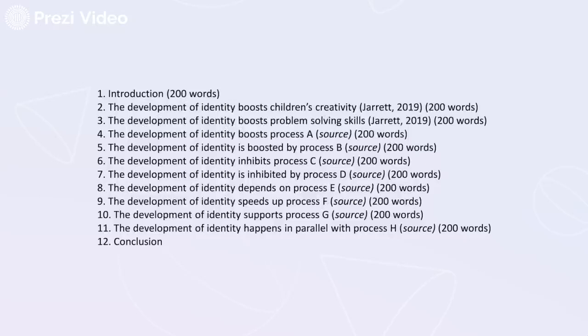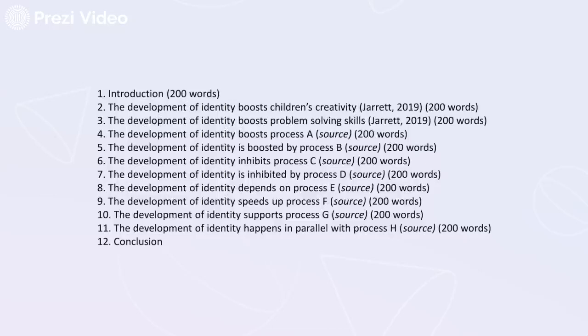So, for example, after the introduction, the first point here I've written is the development of identity boosts children's creativity. So you can see that's a good point for an essay, a paragraph to be based on, because that's a complete sentence. It's something that you can be trying to persuade me of. As you write those 200 words, you're trying to persuade me that the development of identity does indeed boost children's creativity. And then the second point is that it boosts their problem-solving skills. And as you go through, you'll see all of these are points that you can try and persuade me of.